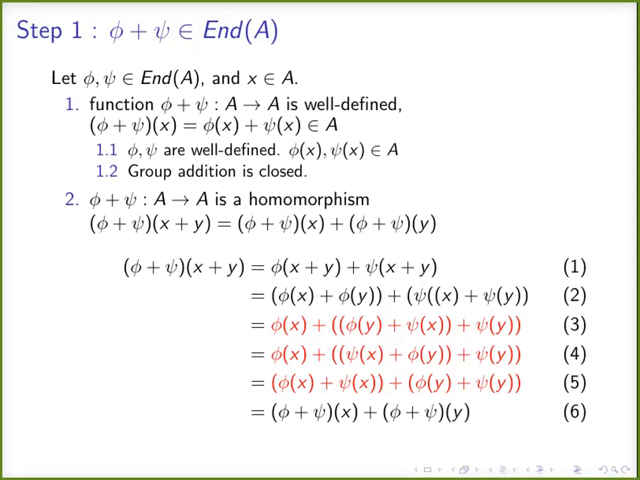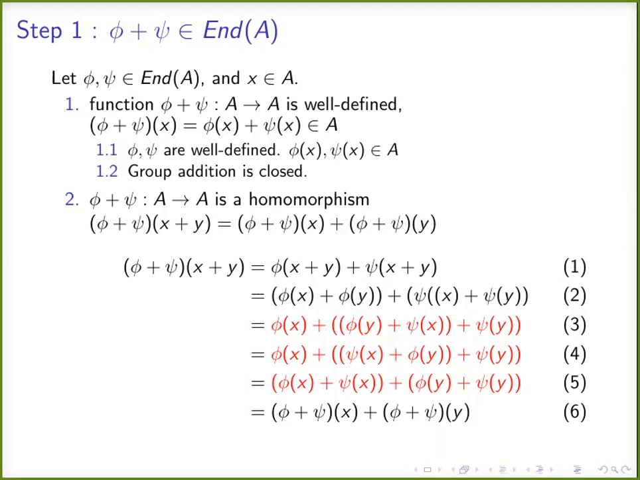So if we are assuming that A is not a group, we cannot be sure about this property. That is, if A is not a group, or if the addition operation in A is not closed, then this function is not going to be well defined. The addition operation in the ring of endomorphisms of A is not going to be well defined.